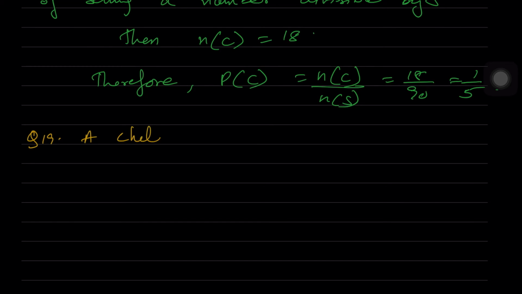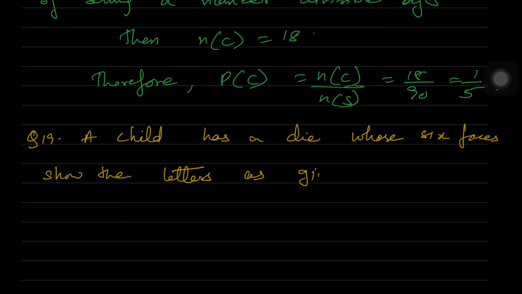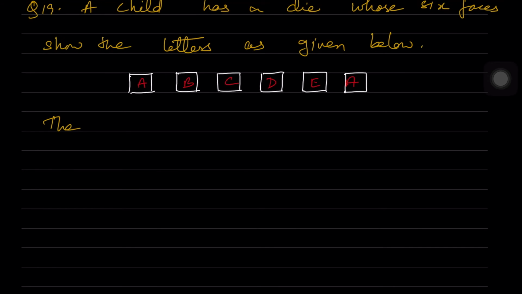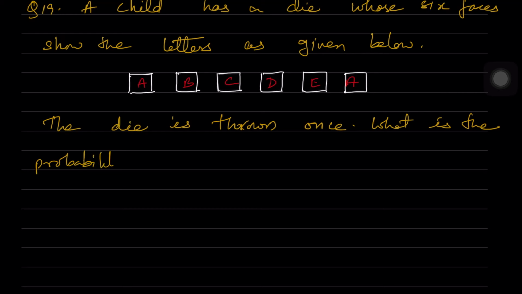Now going into question 19. A child has a die whose 6 faces show the letters as given below. So you know that a die has 6 faces, but we are not taking the numbers that are written on them. Six alphabets are written. So what are those alphabets? We'll just see. A, B, C, D, E, A. Again A is repeated. So the die is thrown once. What is the probability of getting an A? And what is the probability of getting a D? We have to find out the probabilities of these two.